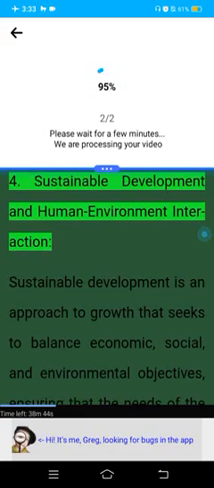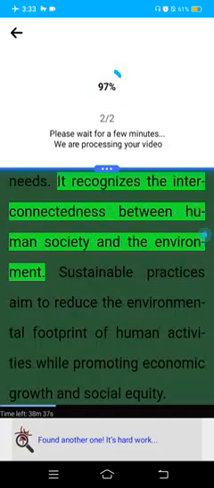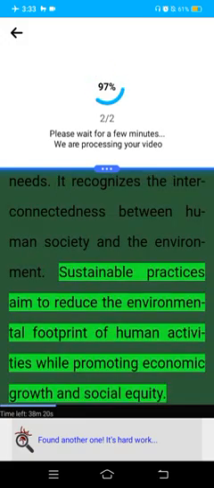4. Sustainable development and human-environment interaction. Sustainable development is an approach to growth that seeks to balance economic, social, and environmental objectives, ensuring that the needs of the present are met without compromising the ability of future generations to meet their own needs. It recognizes the interconnectedness between human society and the environment. Sustainable practices aim to reduce the environmental footprint of human activities while promoting economic growth and social equity.